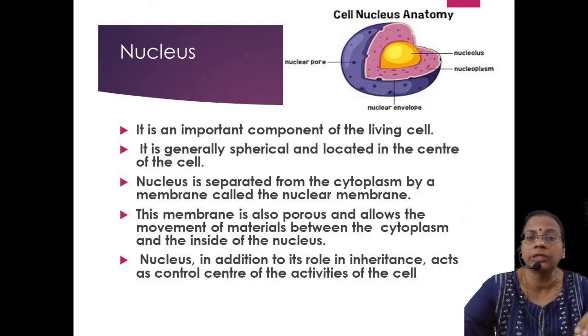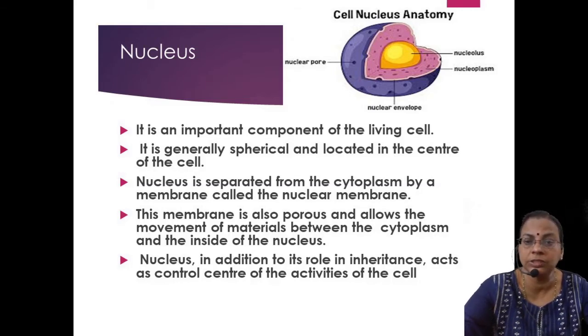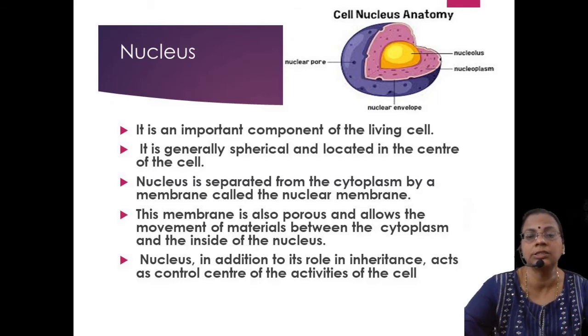It is the most important component of the living cell. It is generally spherical and located in the center of the cell. There are different shapes of nucleus in different cells. Some cells do not have any nucleus at all: RBC, absence of nucleus. Paramecium, presence of two nuclei; one is kidney shaped, the other is round. So generally it is spherical, but there can be different shapes, sizes, and different numbers also.